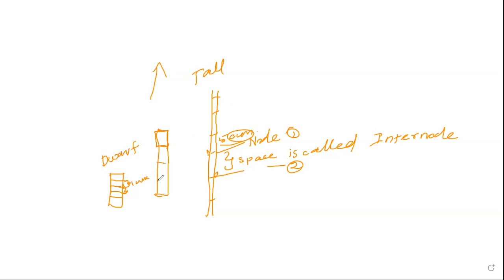So in between, what is it? 1.7 or 1.8 centimeter means that is called a semi-dwarf. Okay, my dear. So this variety was discovered by which one, you know? That is the important point, my dear.